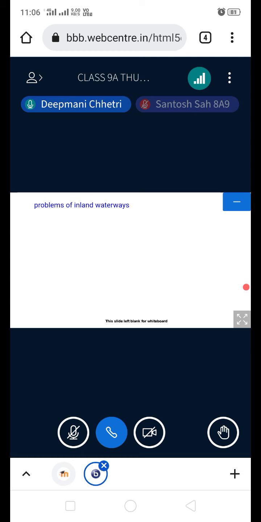Okay, you all heard what I said. The first problem is siltation due to erosion in the hilly region. Diversion of river water for irrigation is another one.